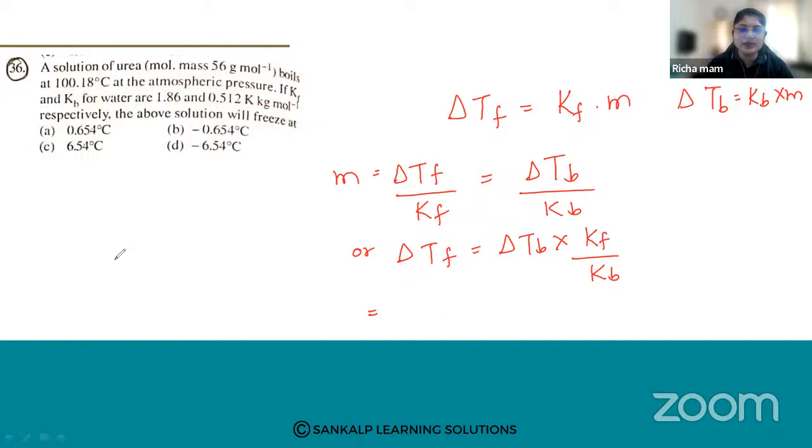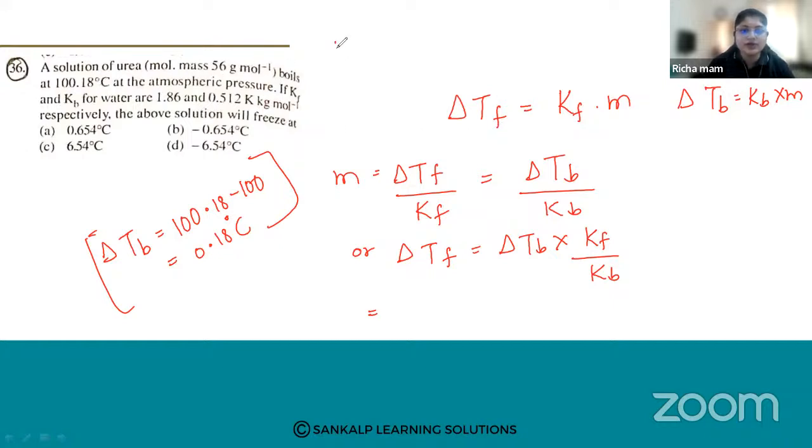So what is delta Tb? How do you calculate the change? The boiling point is 100.18 minus 100 degrees, so this will be 0.18 degrees Celsius. Now put the values.